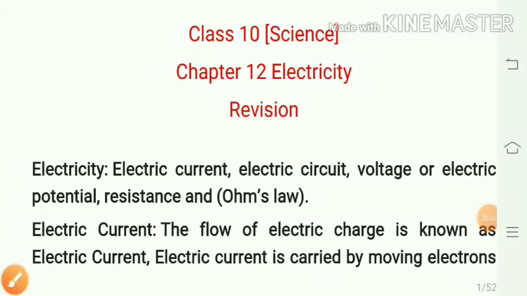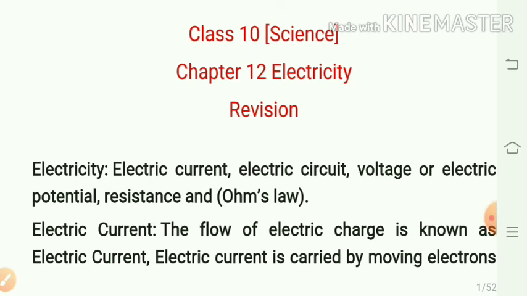Student, we are going to do revision of the lesson Electricity. We shall attempt to answer such questions as: what is the flow in the electric circuit, what is electric current, what is a voltmeter, what is an ammeter, etc.